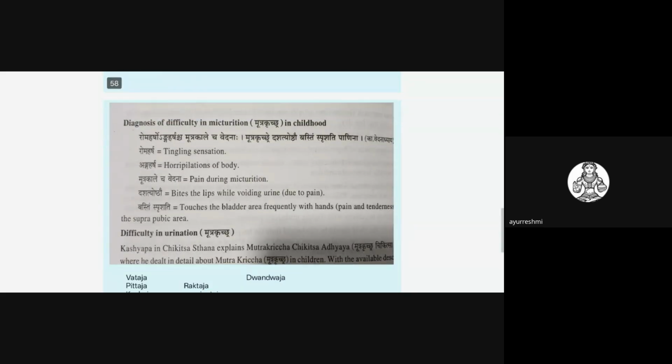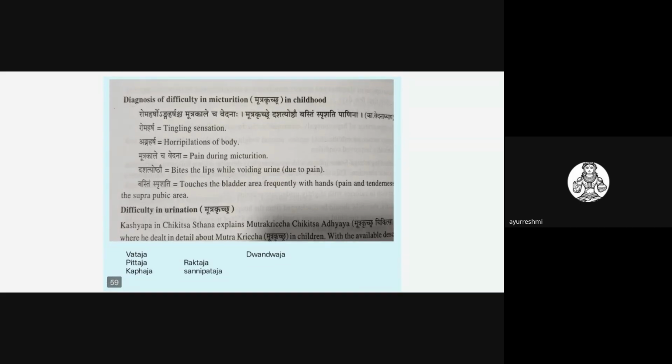Mutrakrichra symptoms are explained in the Kashyapa Samhita Vedanadhyaya, where the clinical features are explained. You should also mention them if they ask about Mutrakrichra: Romarsha, Angarsha, Mutrakale cha Vedana is a very important thing. And Dashati Oshtha, the child bites the lips while voiding urine because of pain. And Bastim Sprishati, frequently the child will touch the hypogastric region, near the bladder.